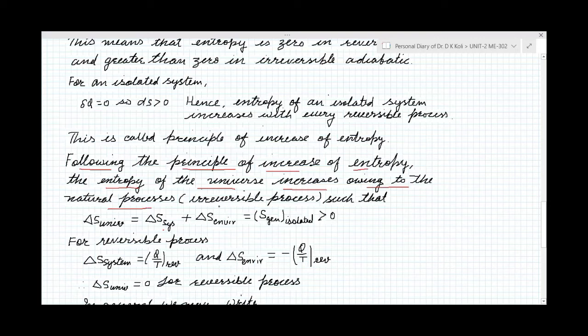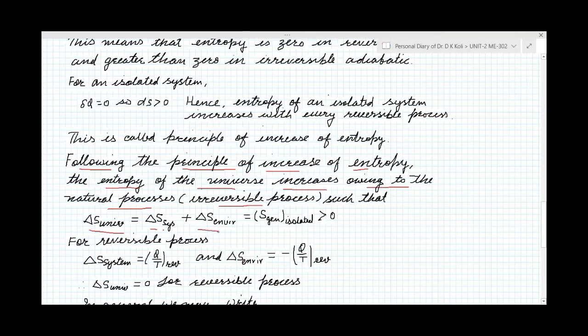Natural process means irreversible process. In our universe there are different processes occurring continuously, and because all these processes are real or natural processes, they are irreversible processes. So for the universe we can write del S universe, the change of entropy for the universe, will be equal to del S for the system plus del S for the environment, or surrounding.